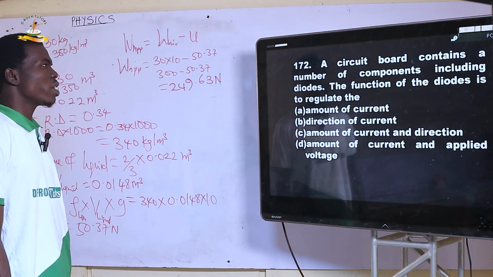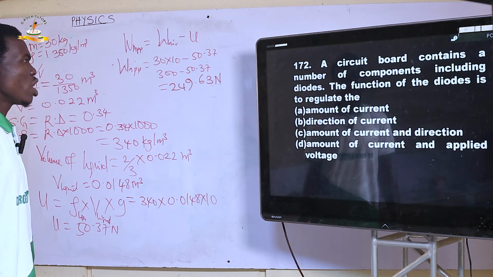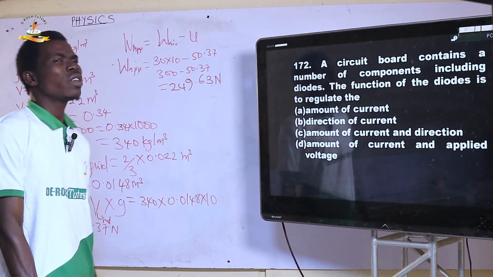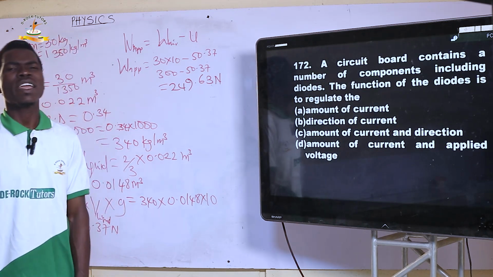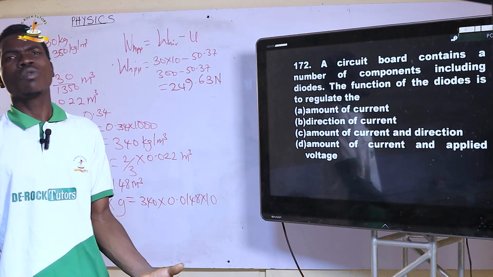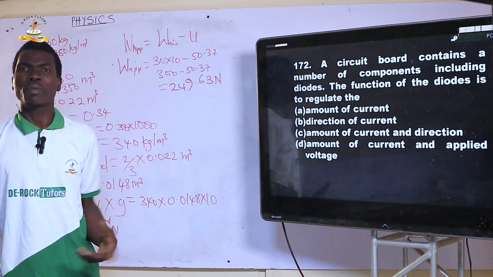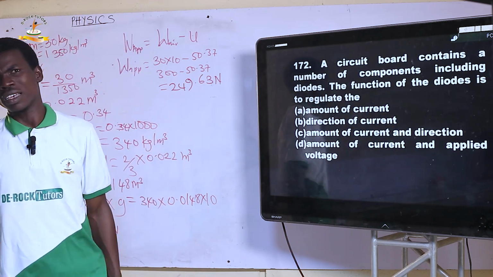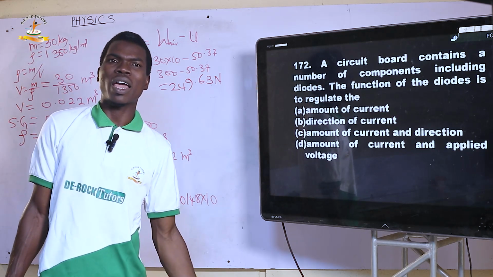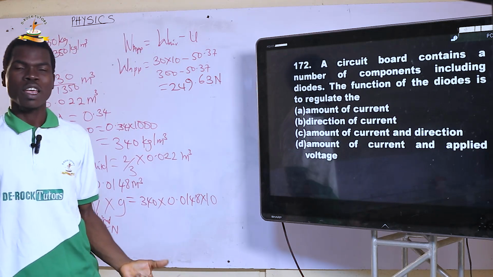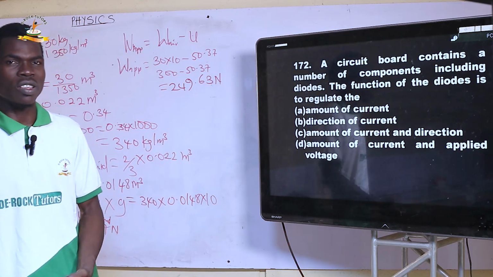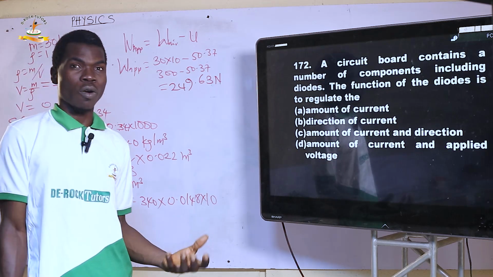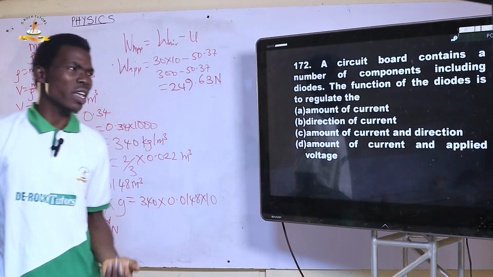172. A circuit board contains a number of components, including diodes. The function of the diode is to regulate what? Diodes are used to rectify circuits. And what is rectification? Rectification is the process by which an AC is converted to DC. So most of the chargers of your appliances are simply rectifiers, because they take in the AC and convert it to DC, which is the most useful form of current that your appliances will take in.